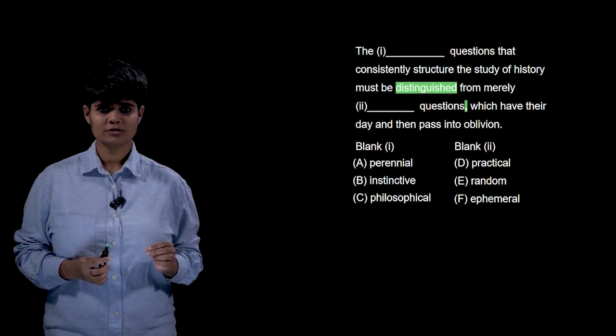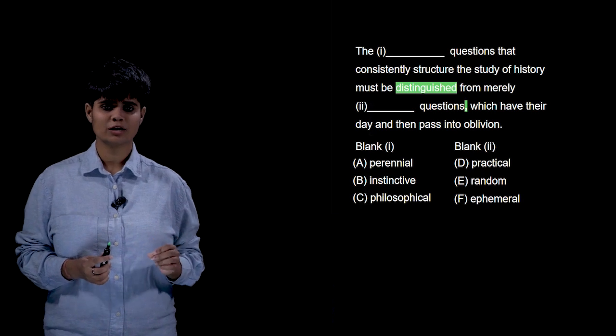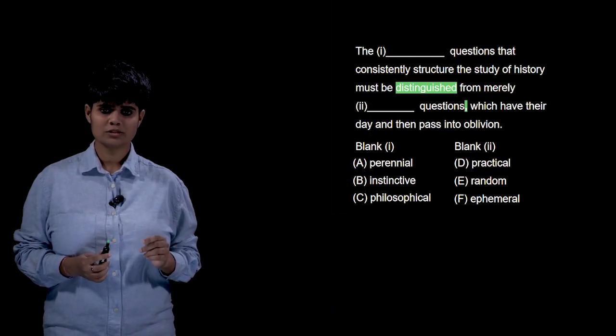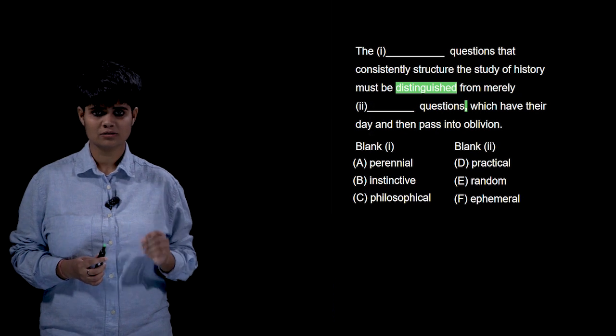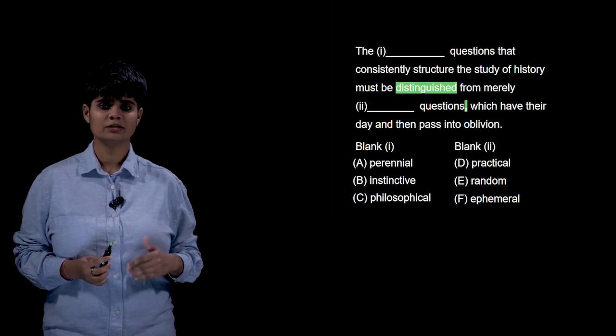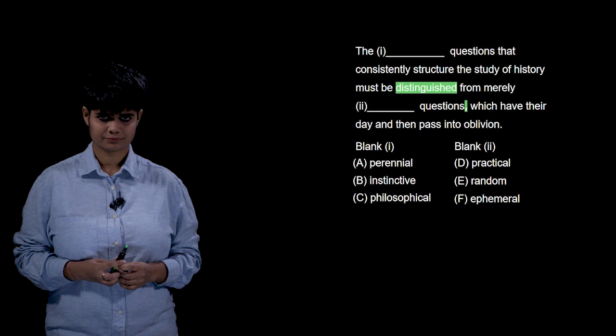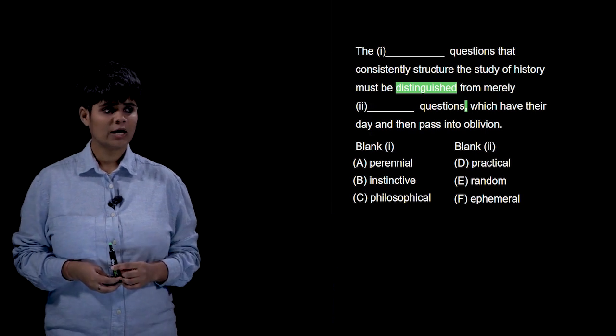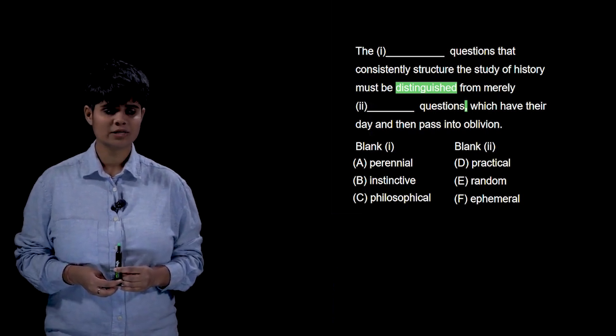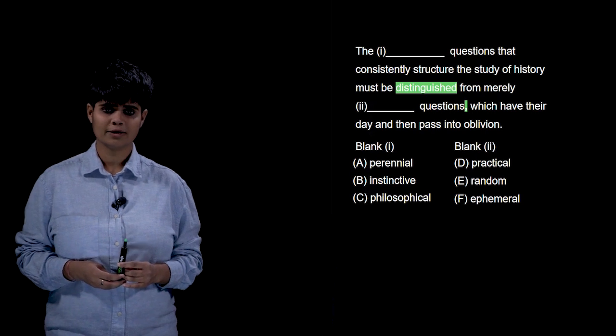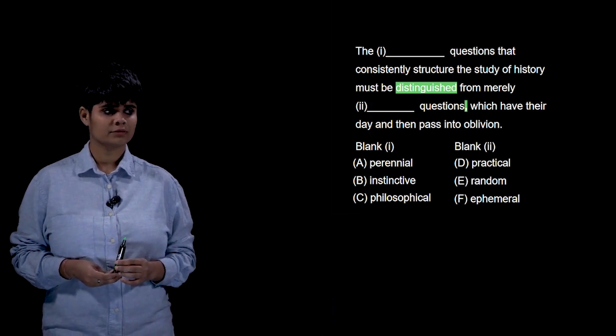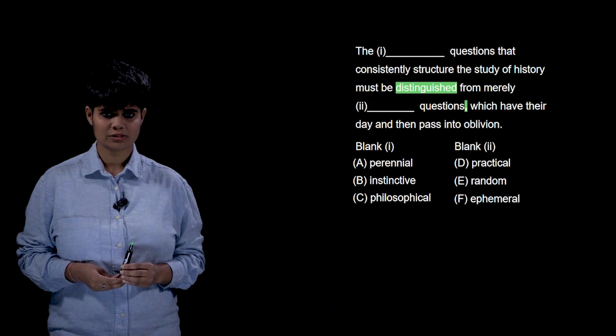In two-blank questions, there is no obligation that you start with the first blank. You can start with whichever blank you find easier, whichever blank you can find more hints for. So here, I will start with the second blank because I have a very clear blank, comma, hint for the second blank. So let's take a look at the choices for the second blank.